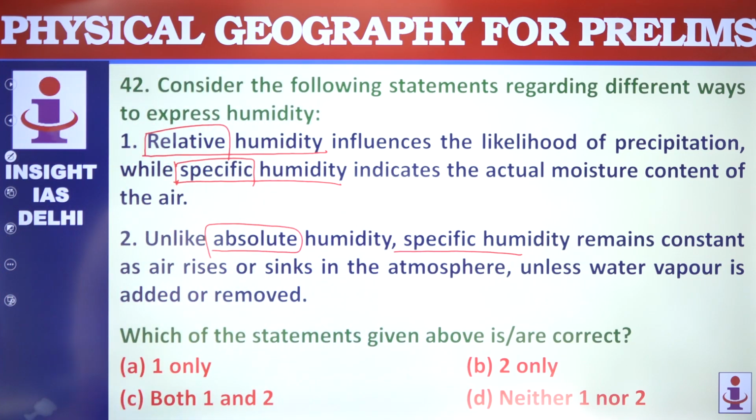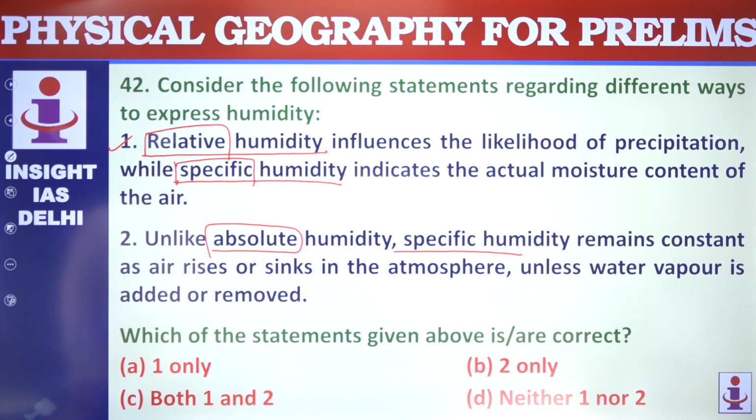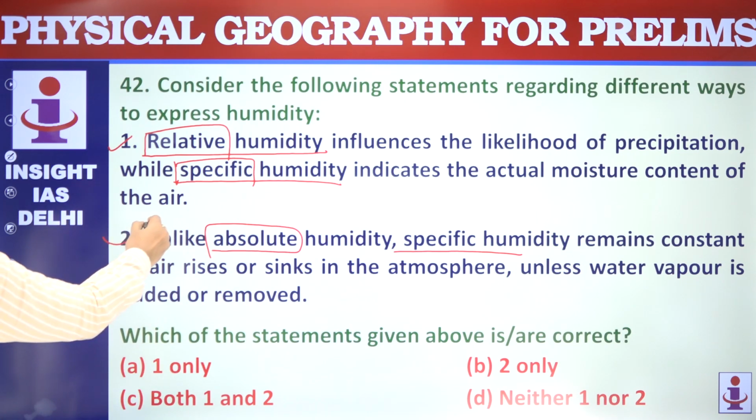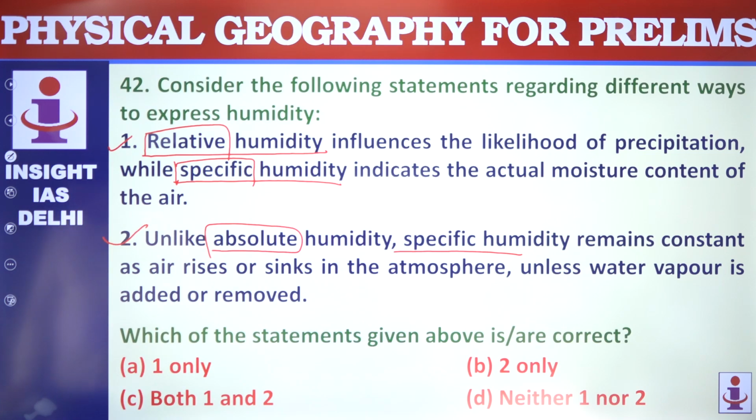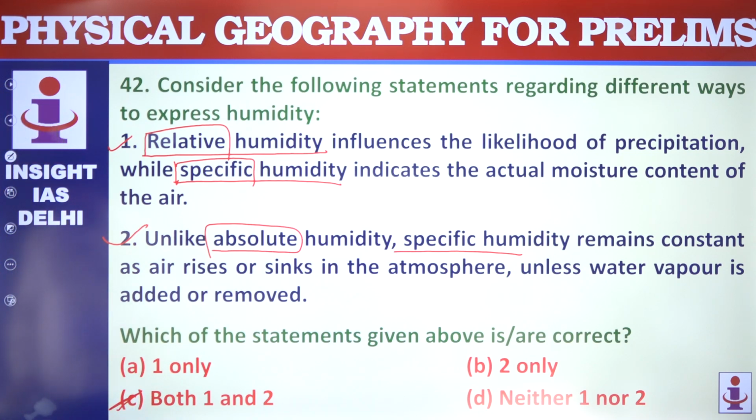Relative humidity influences the likelihood of precipitation, while specific humidity indicates the actual moisture content of the air. Yes, this statement is correct. Unlike absolute humidity, specific humidity remains constant. Yes, it remains constant as air rises or sinks, because specific humidity refers to the mass of water vapor per unit of mass. So both these statements are correct. C is your correct answer.